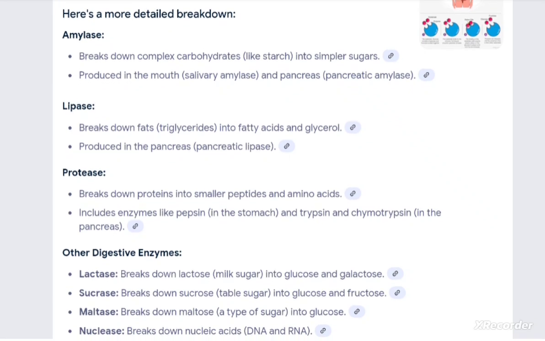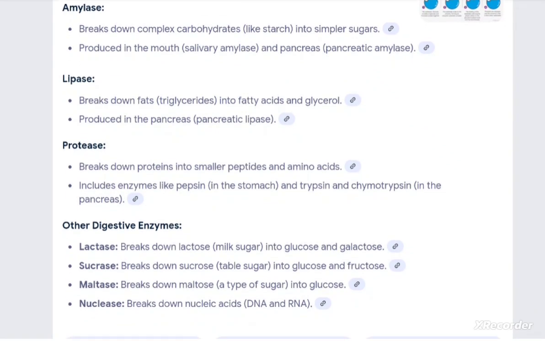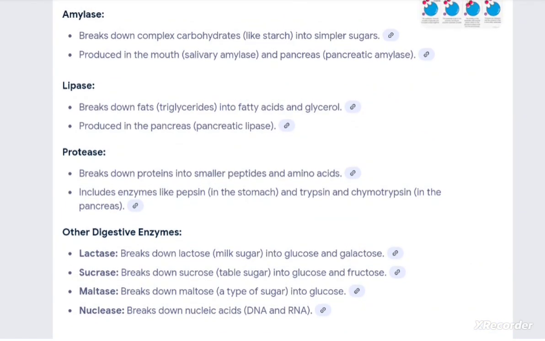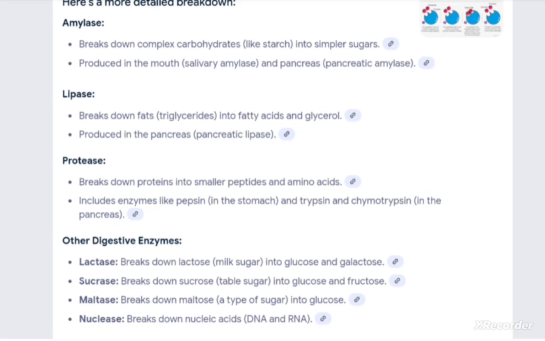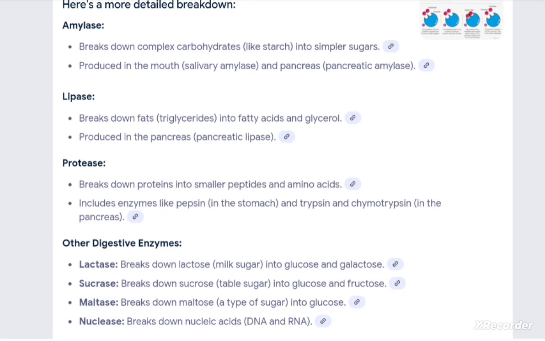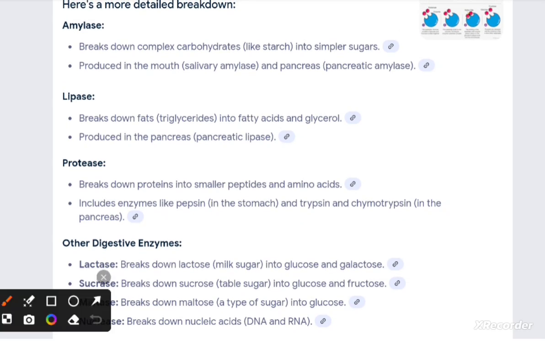Lactase, sucrase, maltase, nuclease. Lactase breaks down lactose, milk sugar, into glucose and galactose.